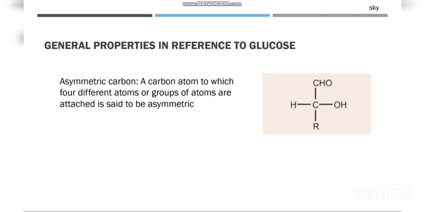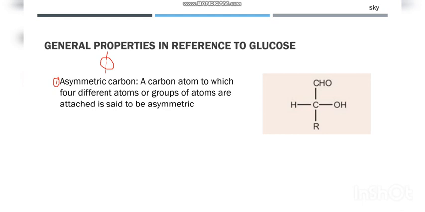Now let's look at the general properties pertaining to glucose. First of all, asymmetric carbon atom. By asymmetric, we mean that it is not symmetrical. For example, if we cut a circle, it will be symmetrical if it is a proper one.